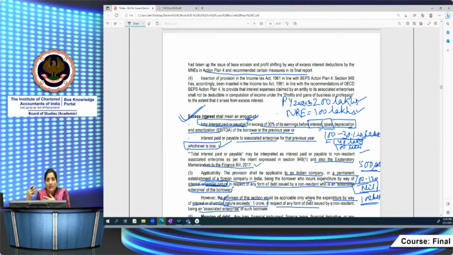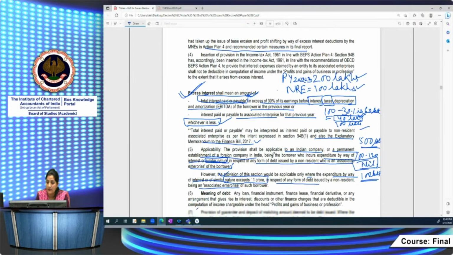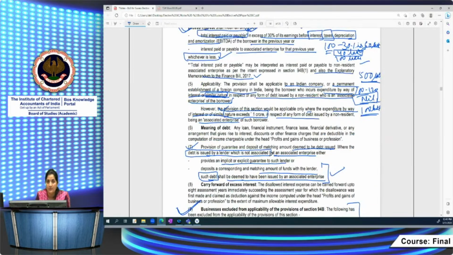Accordingly you have to compute, because EBITDA is before interest, taxes or depreciation. If it is after, then you have to add back to compute the EBITDA amount. It is very important. Note exactly what information is given to you. This is the way you will compute the disallowance.